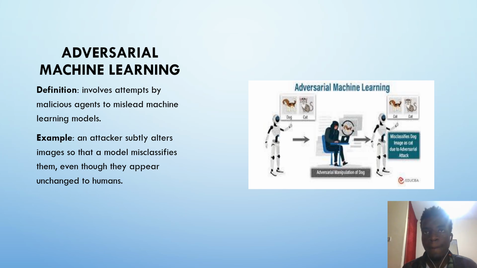For example, let's say a model was trained that this is a dog, and then this model is given another sound, like a cat sound. By the end of making that cat sound, the machine model might say this is a cat, when in actual sense it's a dog. Understand? Just by adding that sound, the machine model misclassifies this from being a dog to a cat, just because they added a certain sound for the cat.